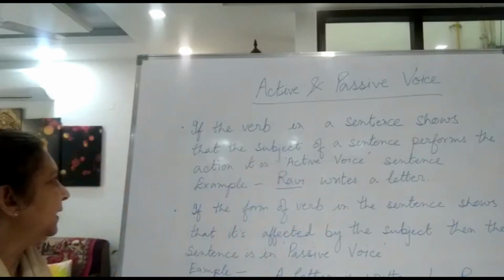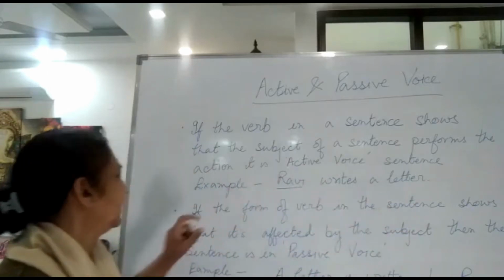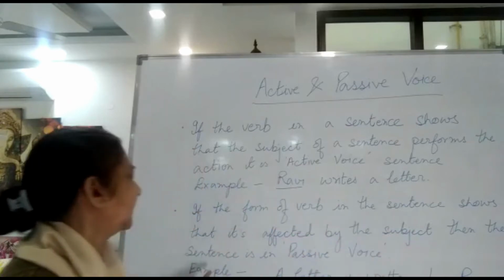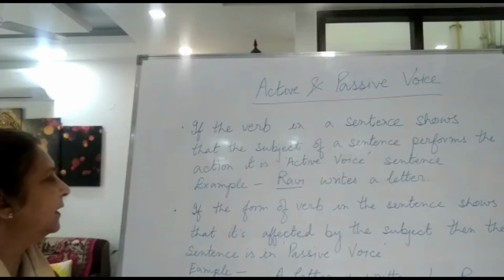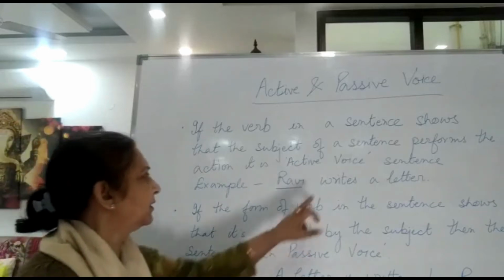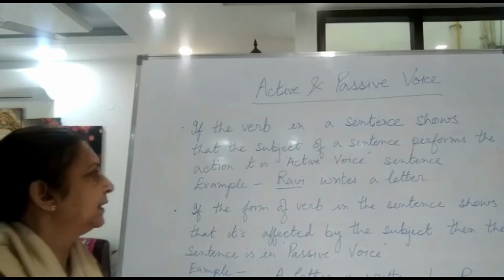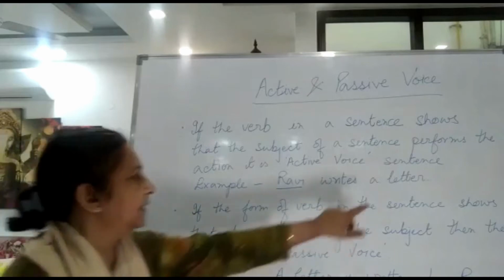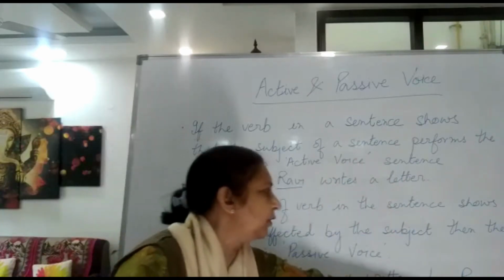Now next is, if the form of the verb in the sentence shows that it is affected by the subject, then the sentence is in passive voice. In a passive voice sentence, the object becomes subject and subject becomes object.